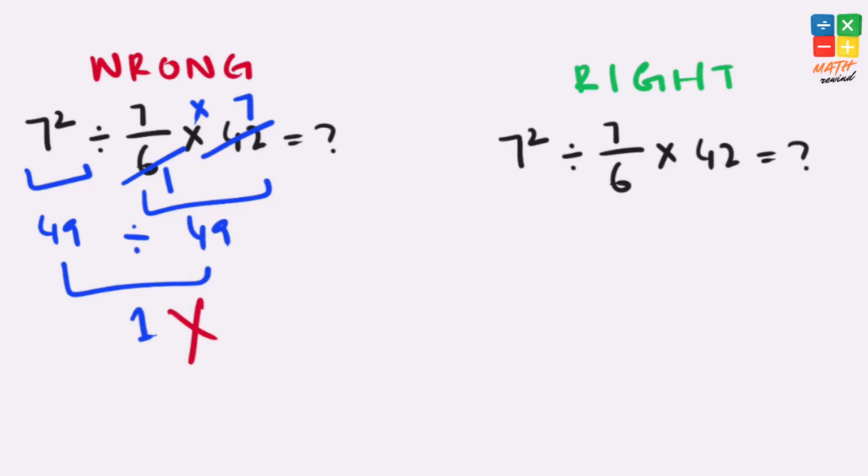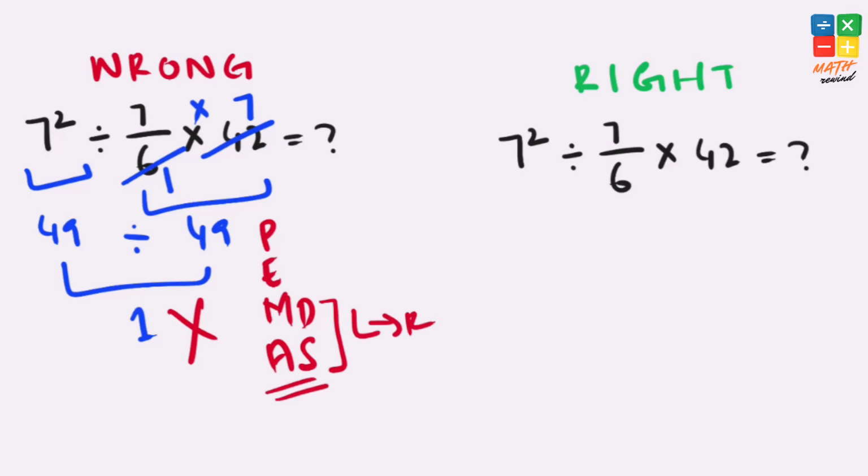But this answer is not right, because according to the order of operations we must solve parentheses, then exponents, then multiplication and division, and finally addition and subtraction. Remember, if in any expression we have both multiplication and division present, we must work from left to right, and the same applies to addition and subtraction. Now let's rewind and solve this problem the right way.